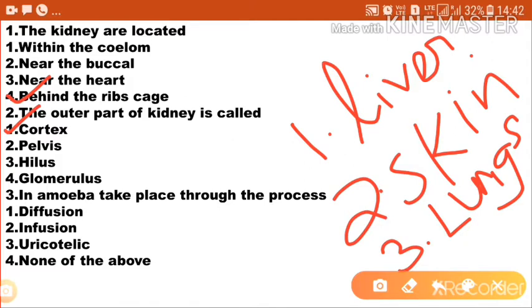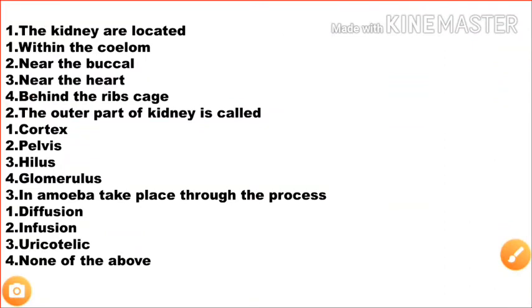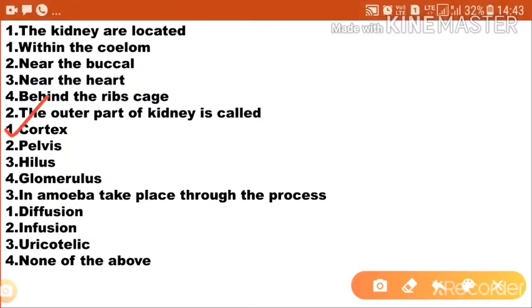The shape of the kidney is bean shaped, and the weight of a kidney is 150 gram. The adrenal gland is located on the upper part of the kidney. The outer side of the kidney is the cortex. The inner part of the kidney is the medulla, and the structural and functional unit of the kidney is the nephron. There are 12 lakh nephrons. Nephron is the structural and functional unit of a kidney.